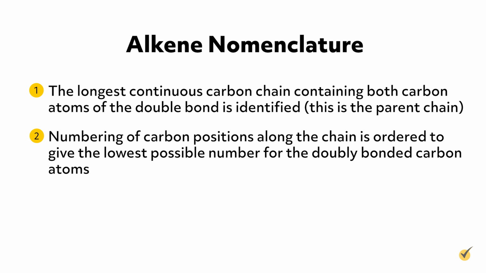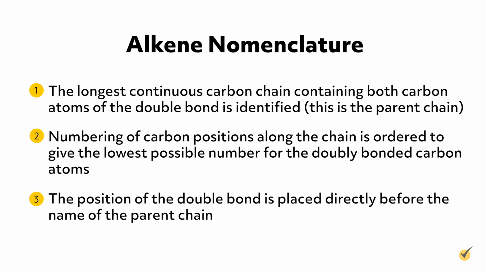Second, the numbering of carbon positions along the chain is ordered to give the lowest possible number for the doubly bonded carbon atoms. If the double bond is equidistant from both ends of the chain, then the carbon atoms are numbered to minimize the numbers assigned to substituent groups. Third, the position of the double bond is placed directly before the name of the parent chain.